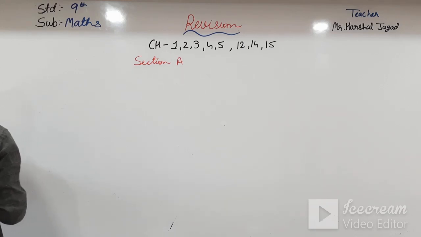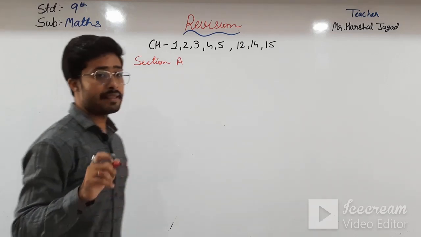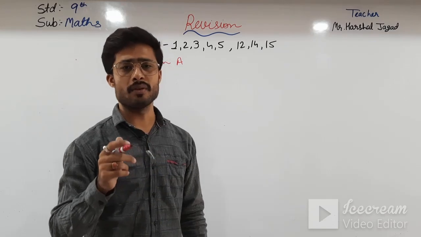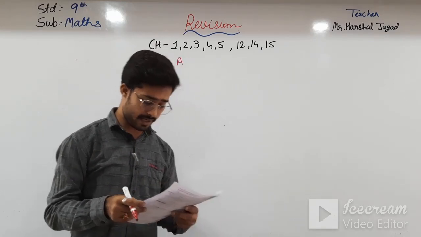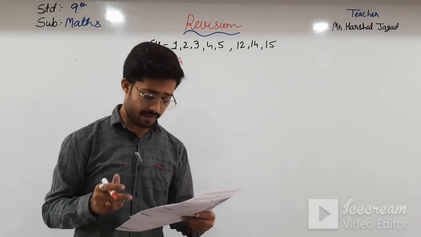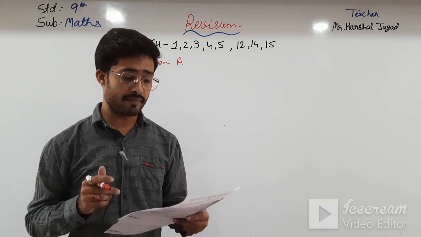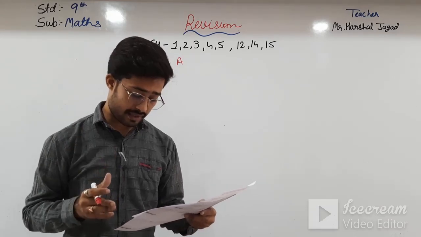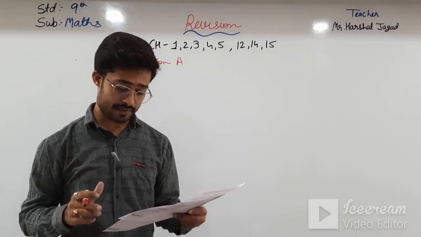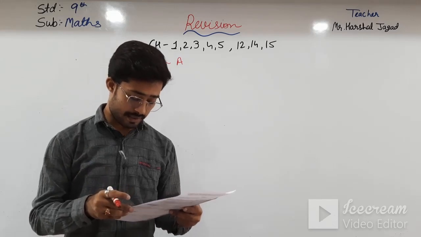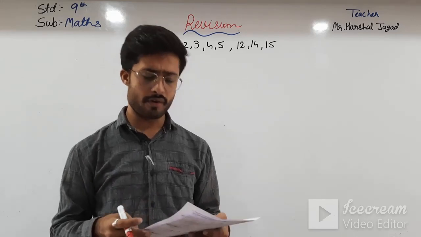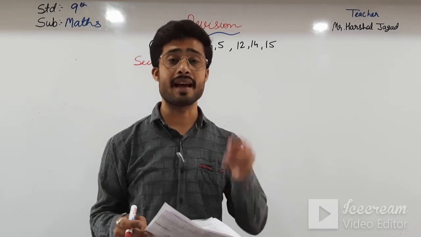In that there will be 10 questions out of 10. It is written over here. Fill in the blanks can be there, MCQ can be there, or definitions, formulas, short answers in one sentence, identification, match the following, all these things can be there.